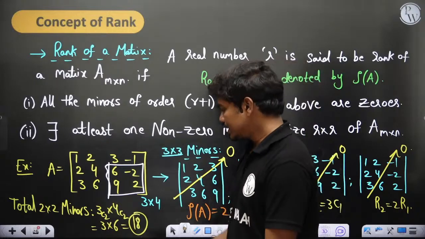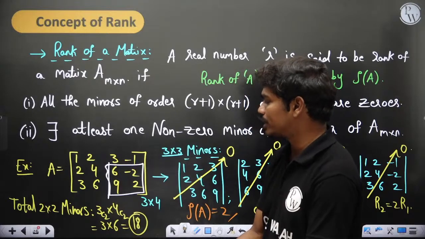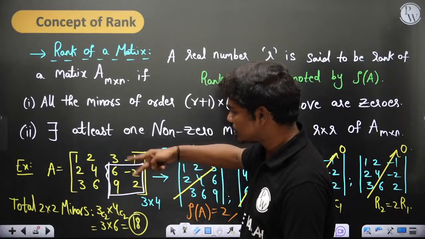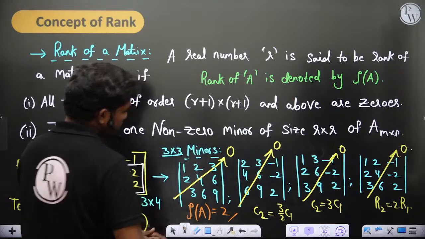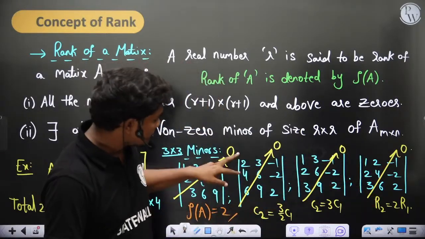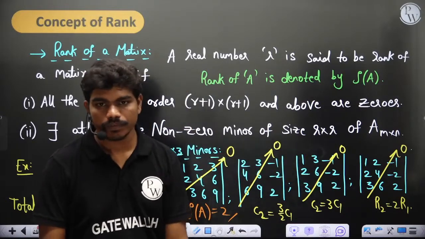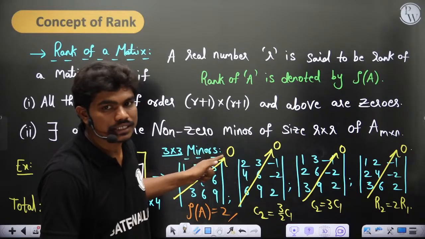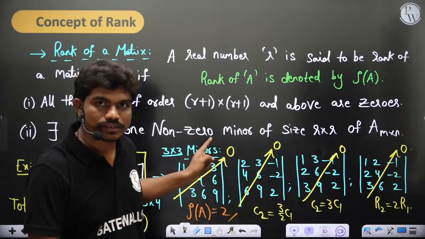Now let's say this rank is 2 because it's a 2 by 2 matrix. Clearly, the first non-zero minor is coming out to be of size 2 by 2. Now let's say I have swapped these two rows, for example. If I swap these two, what happens is in the sub matrices these two get swapped, these two get swapped, and these two get swapped. But because of this swapping, this determinant being 0 will not get changed. Yes or no? Can you understand? This determinant is 0. If I swap this, it will be minus 0. That's it. Because this one swapping gives a minus sign here. So minus 0 is the same as 0. So that's why this 0 remains 0 here.